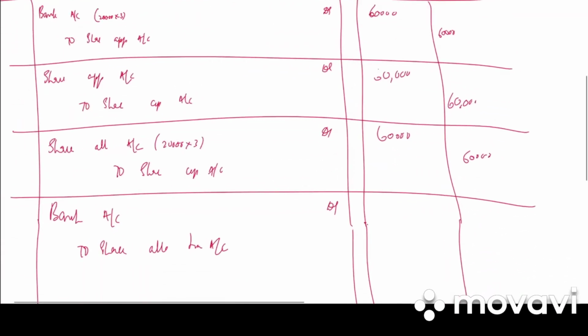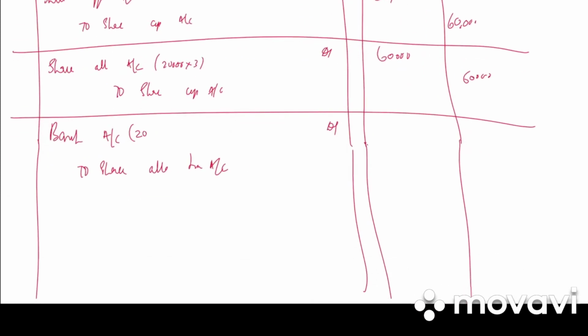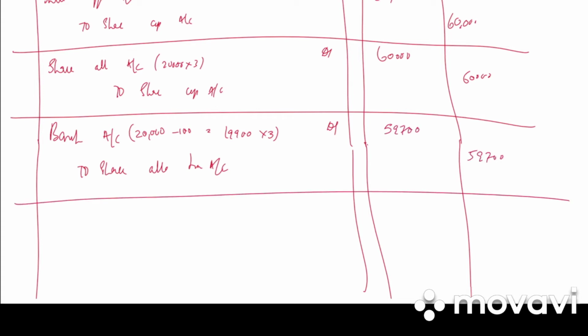An applicant who had been allotted 100 shares failed to pay allotment and first call money. So out of 20,000 shares, 100 whoever had the share failed to pay it. So 19,900 into 3. How much is it? 59,700 debit, 59,700 credit. Write the narration. Amount received on allotment on 19,900 shares at rupees 3 per share.